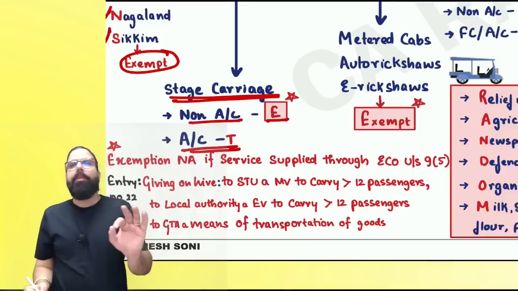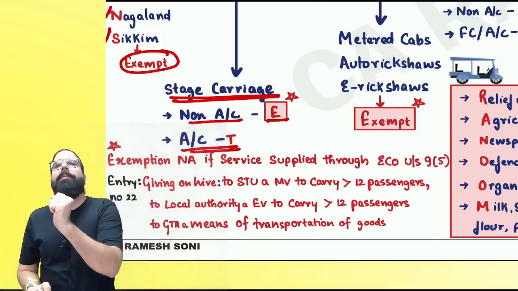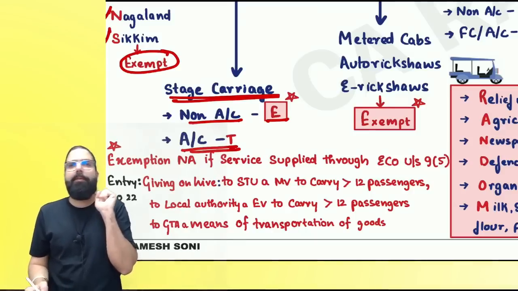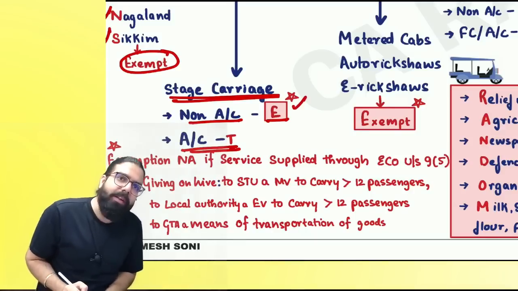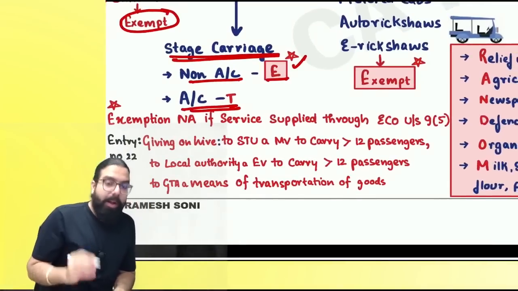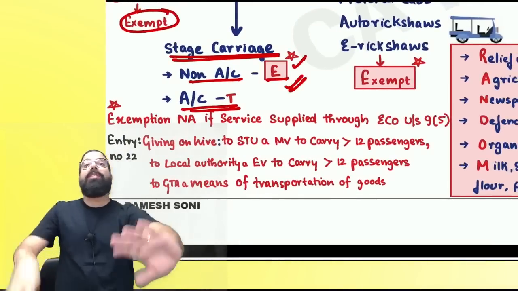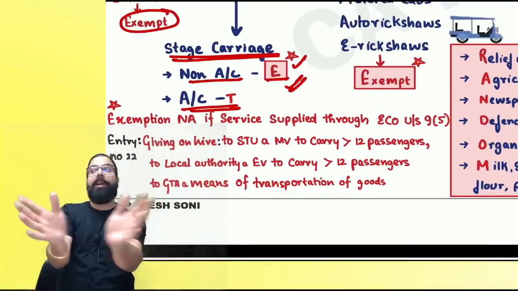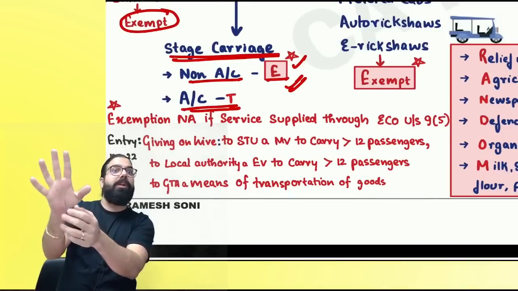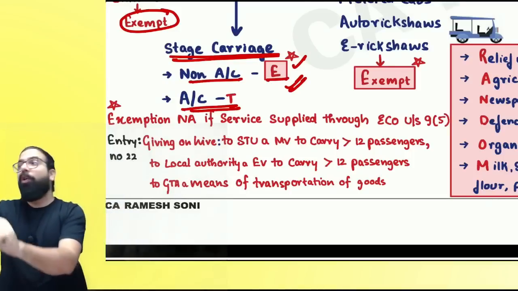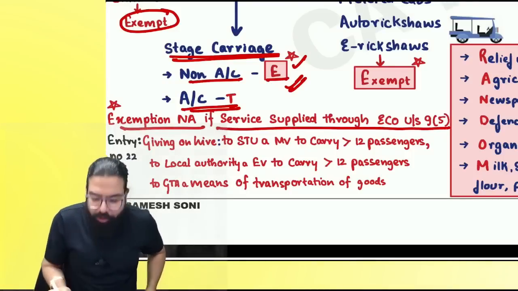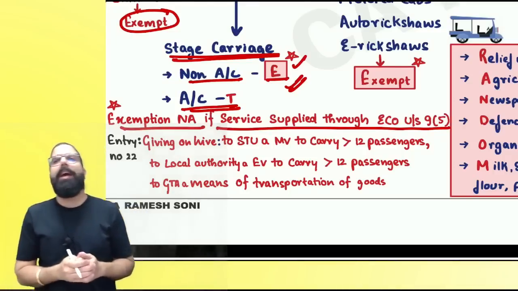If you can afford AC, go in a BMTC bus, your local bus. If they are giving you AC, they will charge you GST. Are we clear, everyone? Non-AC is always exempt because government in public interest has exempted. But remember one thing, wherever it is exempted, if those services are provided to an e-commerce operator, who will be liable? E-commerce operator, and hence exemption is not applicable if services are supplied through e-commerce operator under section 9(5).